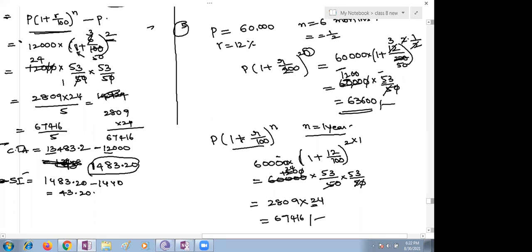If you are supposed to check after 6 months, he is getting this amount. After 1 year, you check how much he will get: 67,416. They are not asking for anything else, just how much amount he gets after 6 months and after 1 year. Whether it is compounded half yearly or not, don't think like that; you take this as your amount.